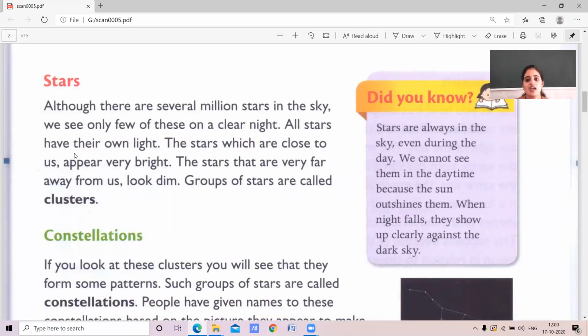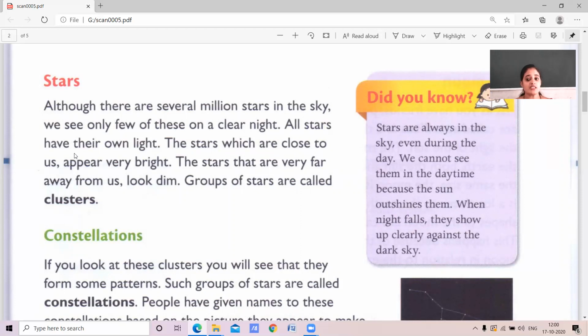All stars have their own light, children. The stars which are close to us appear very bright. The stars that are far from us look dim. The stars are present in groups. The groups of stars are called clusters, children.